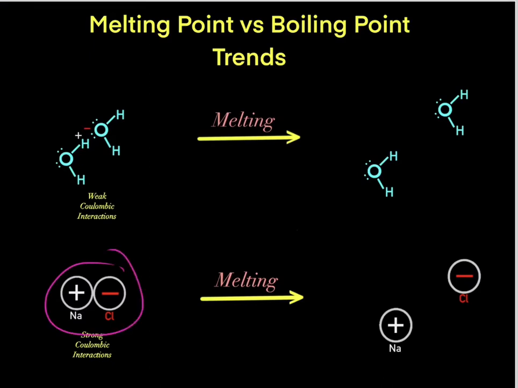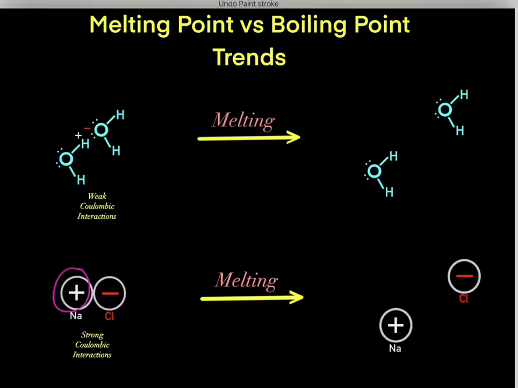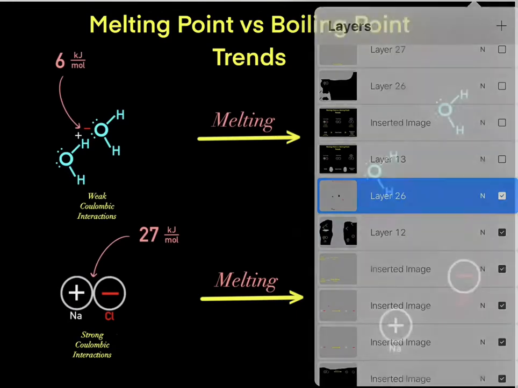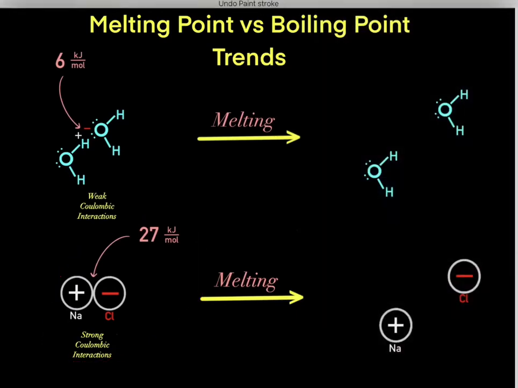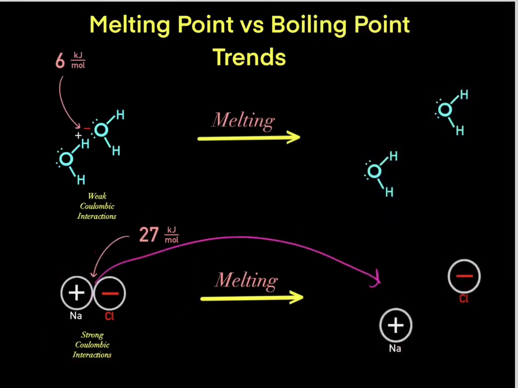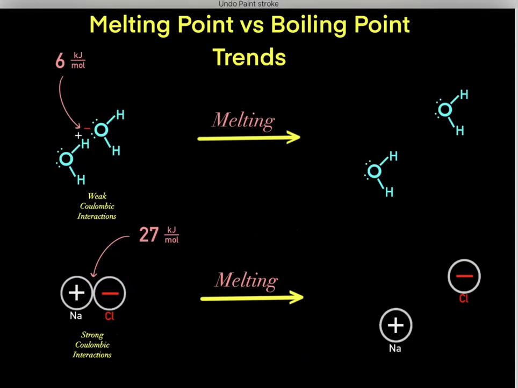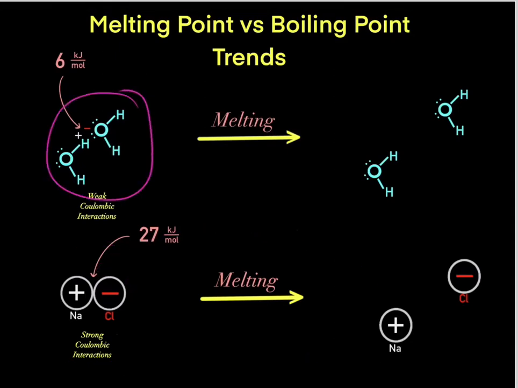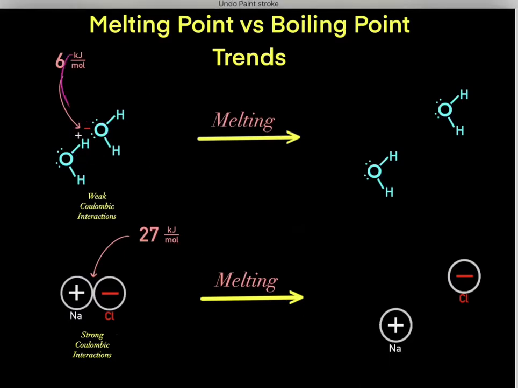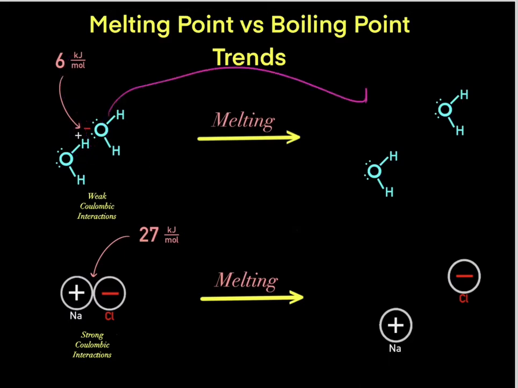The stronger the Coulombic interactions, the larger the positive and negative charge, the more heat that is required to break these interactions to melt this solid sodium chloride into liquid sodium chloride. However, water has relatively smaller positive and negative charges. It has relatively weaker Coulombic interactions, so there's less heat that is required to break these interactions to melt this solid ice into this liquid water.